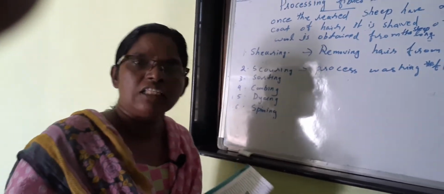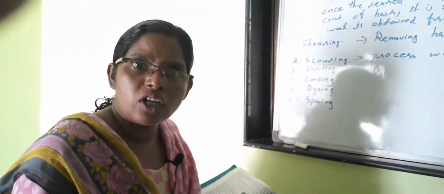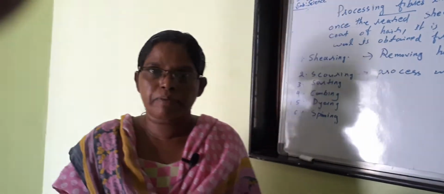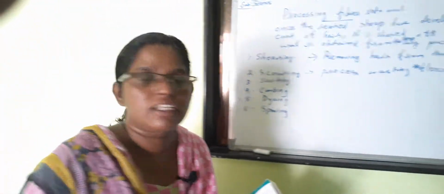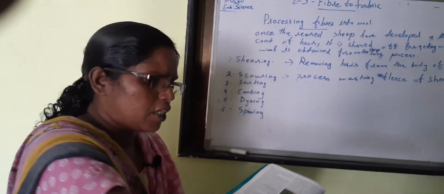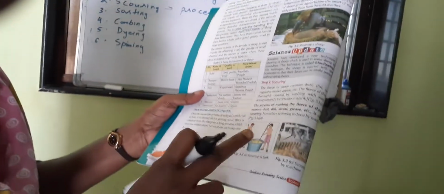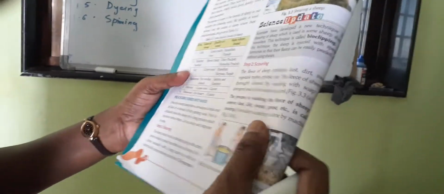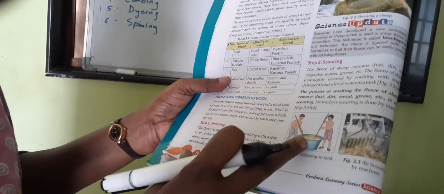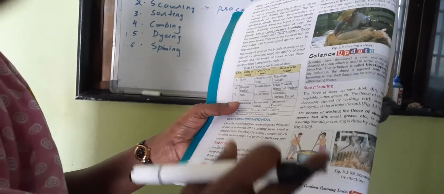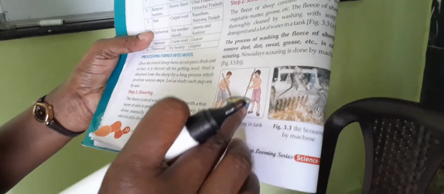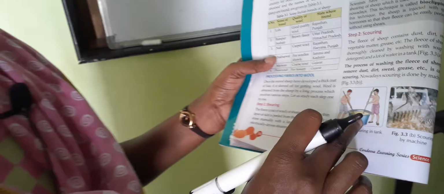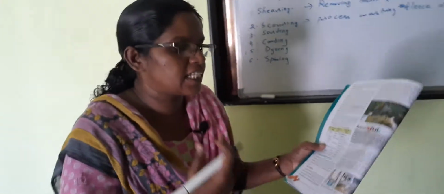Why are we washing it? That hair has a lot of dust particles, dirty particles, and waste materials. So after that, in a big tank, as you look here, the fleece of sheep is washed to remove dust, dirt, sweat, grease, etc. This is the scouring process. The fleece contains dust and vegetable matter, so it is thoroughly cleaned by washing with soap or detergent.